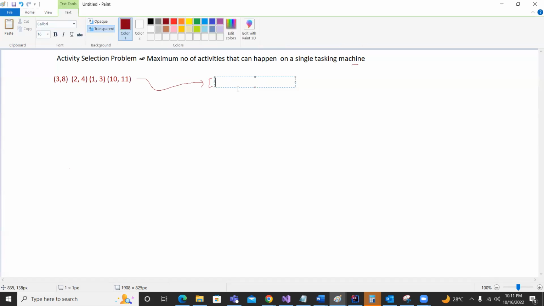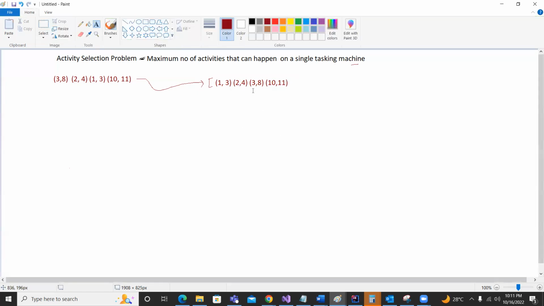That means we would like to sort this list based on the end time, not the start time. If we sort it accordingly, the first task would be 1, 3, because 3 is the lowest end time in this list. The next one would be 2, 4, because after that the 4 comes. The next one is going to be 3, 8. And the next one is going to be 10, 11. So this is the converted list which is going to be fed into the algorithm.